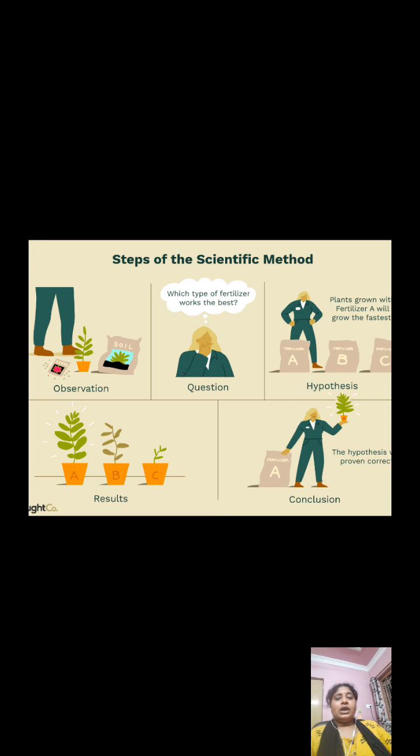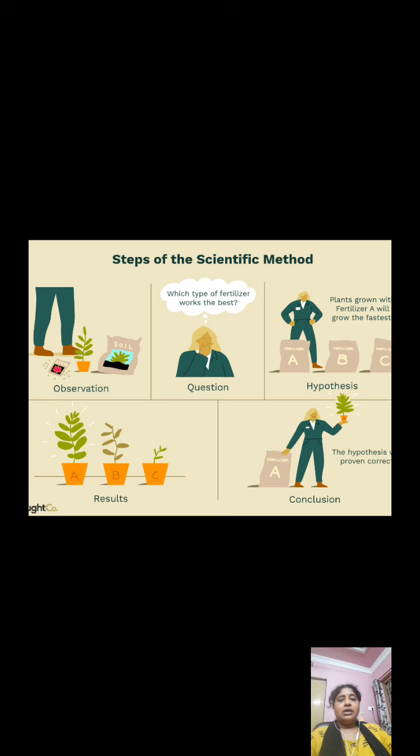Suppose you have taken the same kind of soil in all the 3 pots instead of different soils. The type of soil is the same, the type of seeds is the same, but the fertilizer you are using in the 3 pots is different. So the question in front of you is, which type of fertilizer works the best? So what is the next step in the scientific method? Hypothesis. What is meant by hypothesis? A possible answer which we guess. It is not proven, we are just expecting it. Such a possible answer is called a hypothesis.